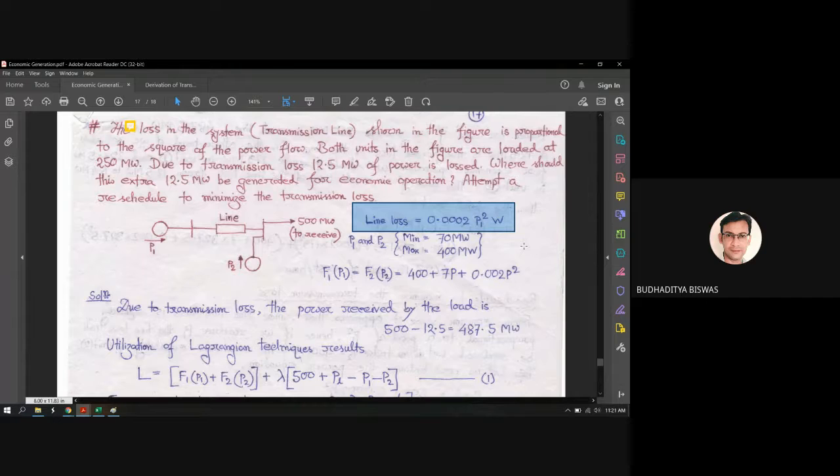And what is the load demand? Load demand is 500 megawatt. So that means this point is not valid, that we can make P1 as 0. So P1 should generate something. Otherwise, it's not possible to fulfill the load demand.